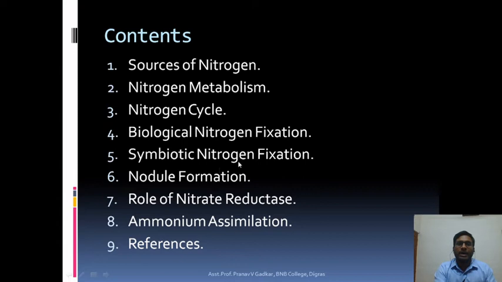In symbiotic nitrogen fixation, there is a need of a microbe and a plant which are closely associated with each other and fix the nitrogen, and this step is the nodule formation. Also we will get to know about the role of nitrate reductase in nitrogen fixation and ammonium assimilation.